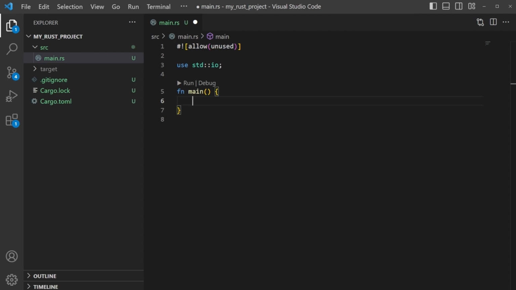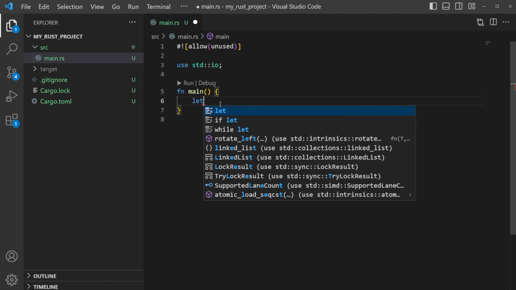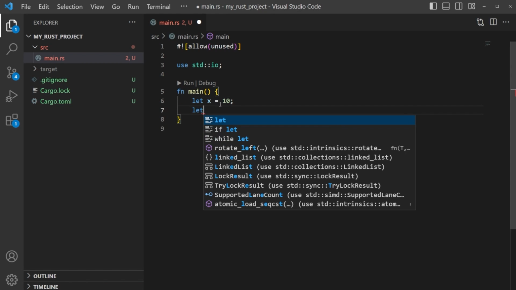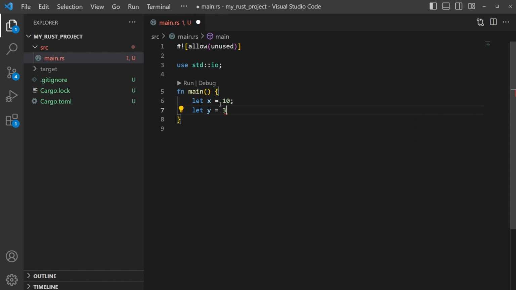Now let's talk math in Rust. Math is built into Rust automatically, and we'll take a look at what that looks like. So let's define a couple of numbers really quick. We're just going to say let x equals 10, and then we'll let y equal 3. You can pick whatever numbers you want. I'm picking two numbers that are not purely divisible by each other. So 3 has a remainder when it goes into 10. And we'll show you why we're doing that here in just a second.